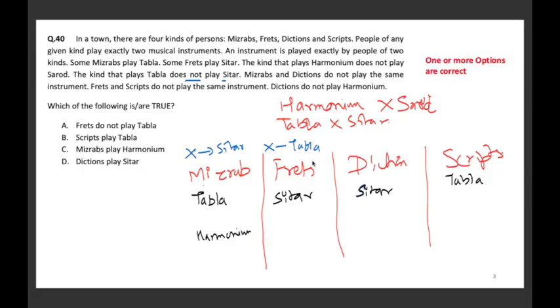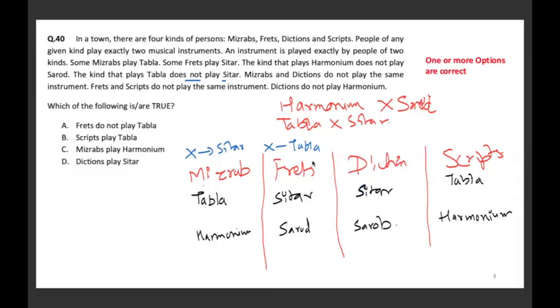Also, the one who plays sitar will be the one who can play sarud. Sitar and sarud will go together, so sarud will come here. Sarud will also come here because Mizrab and scripts do not play the same instrument. And then the last one, harmonium, will come here. Okay. Let's see the statements.